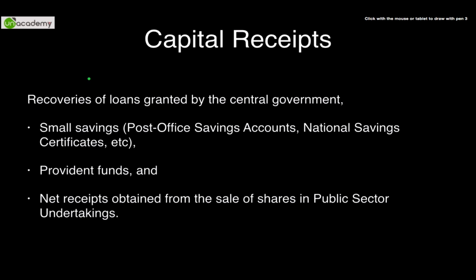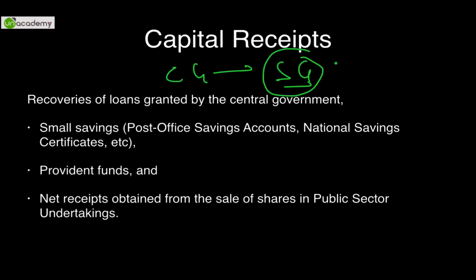Recoveries of loans granted by the central government. So if the central government has given a loan of 1,20,000 crore to a state government, Bihar, to come out of a distress situation or flood-like situation, then recovery of that loan would result in capital receipts.